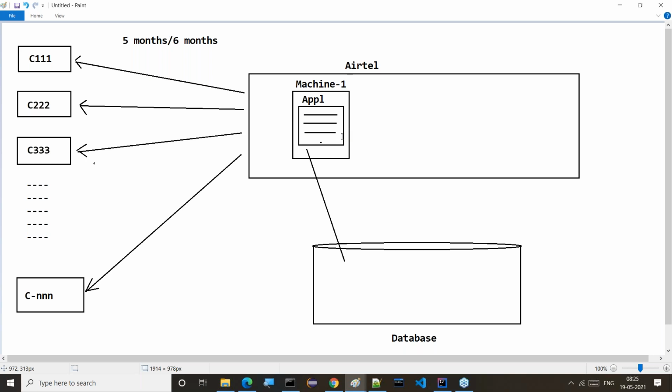Yes, Rajesh Kumar, understood now. So maintaining a single machine to generate bills for 1 lakh customers is not the right solution. What do we have to do? Now tell me, what would be the right solution?